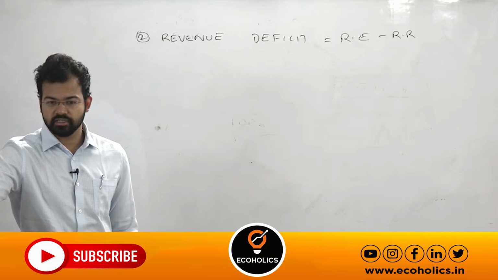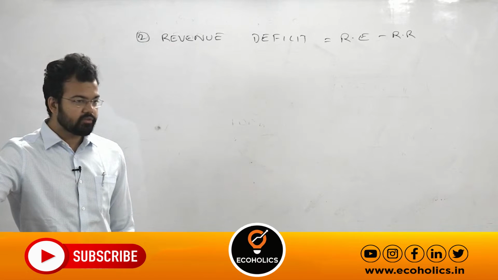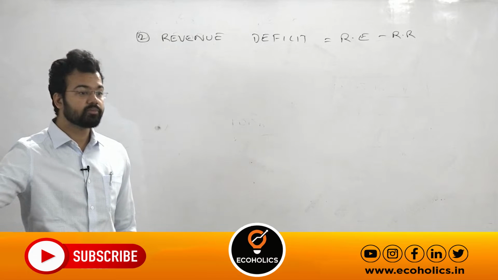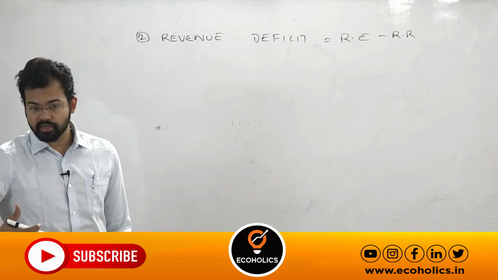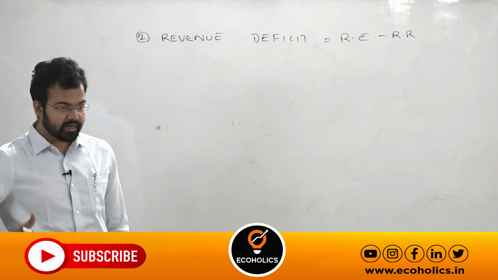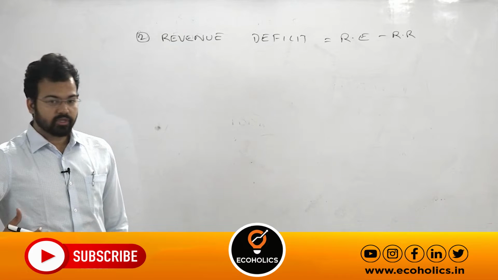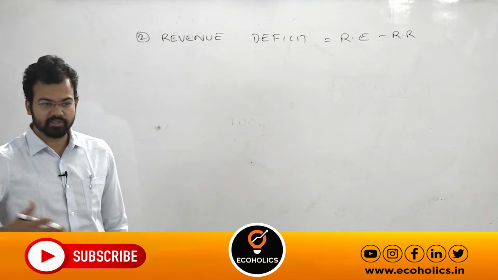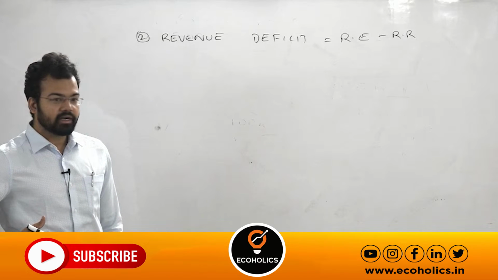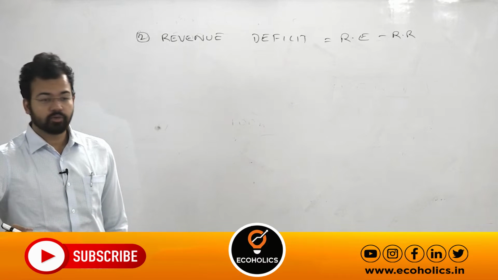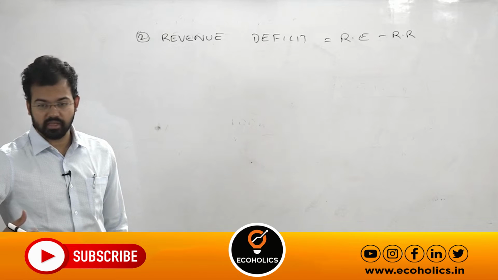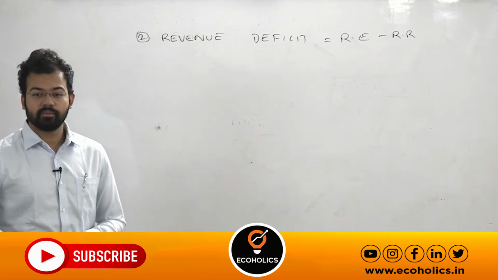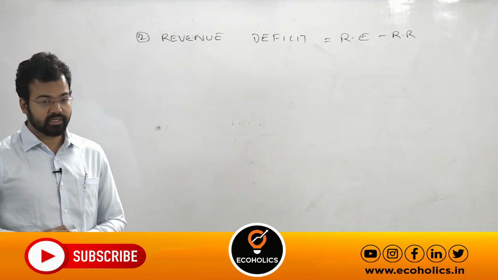Any doubt in this? Obviously, if you are not able to meet your day-to-day expenditure, that is the most important concern. Suppose you are living in Delhi and receiving money from your parents at your hometown. Suppose you receive 10,000 rupees per month, let's make it a bit more, 15,000 per month, but your expenditures are 20,000. Obviously, in the near future, you have to borrow money. It means you are not able to meet your current or daily expenditure.